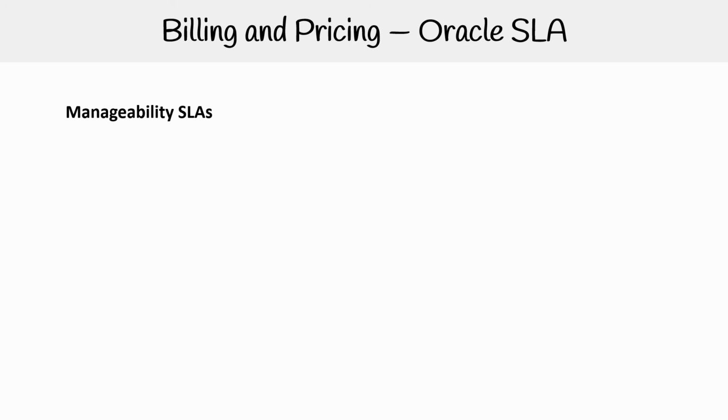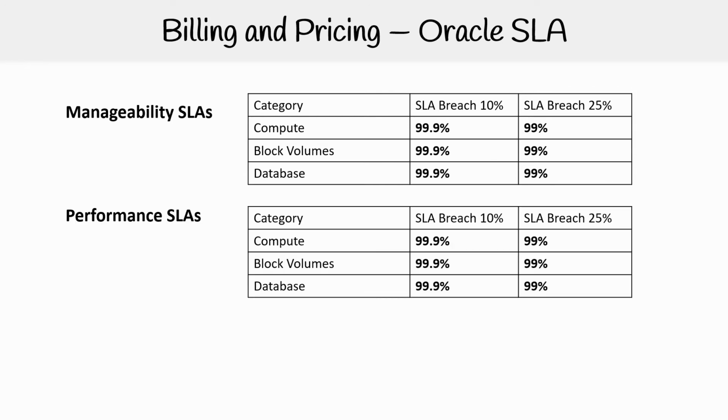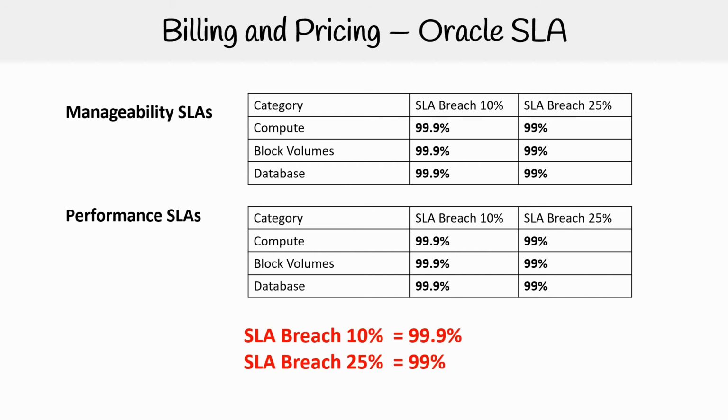Now looking at the manageability SLAs, what we have here for compute, block volumes and databases is 99.9 for SLA breach of 10% and 99% for SLA breach of 25%. Then for performance SLAs, for compute, block volumes and database, it's 99.9% for 10% and 99% for an SLA breach of 25%. So you're seeing a bit of a pattern here. The thing I want you to remember is that if the SLA breach is 10%, with the exception of availability compute, it's going to be 99.9%. And for a breach of 25%, it's going to be 99%. So, just have that in consideration.